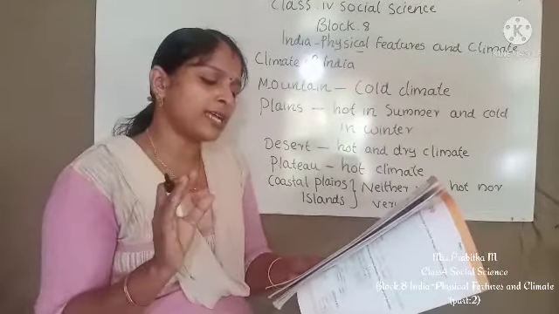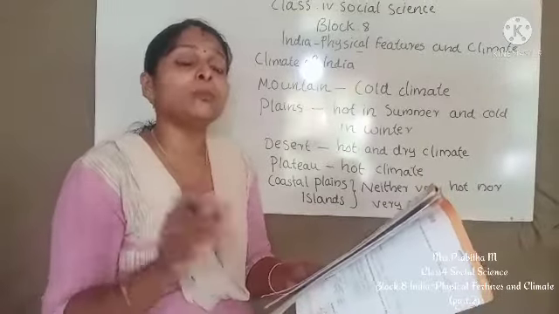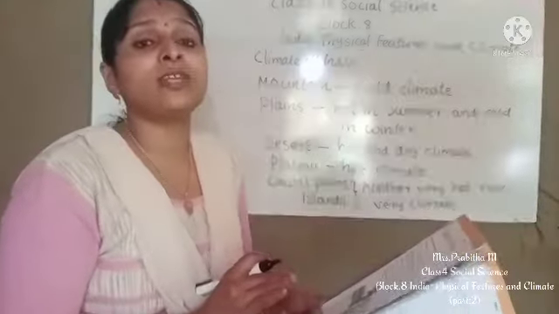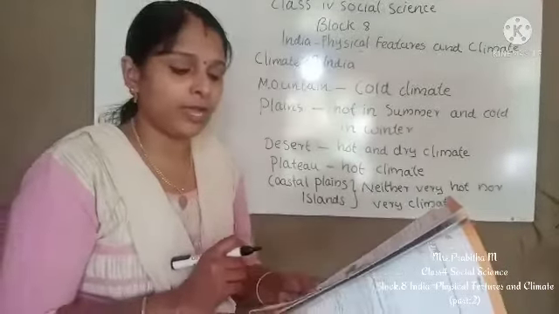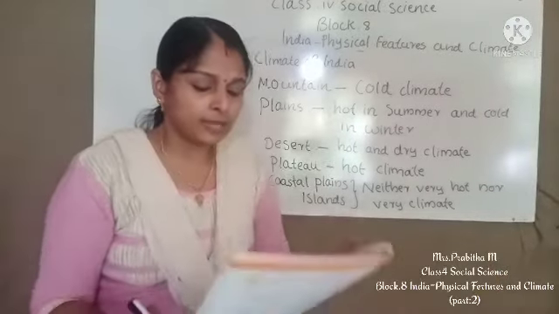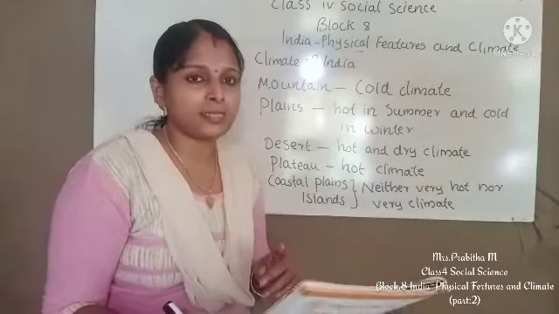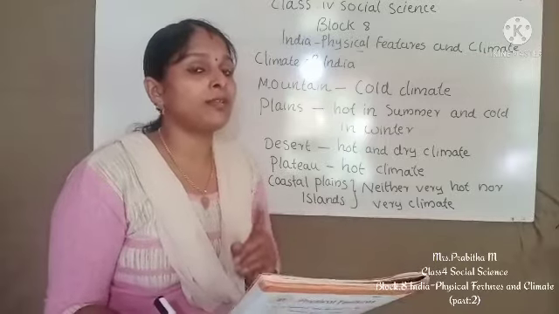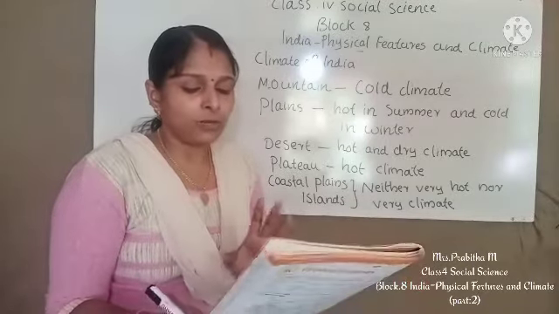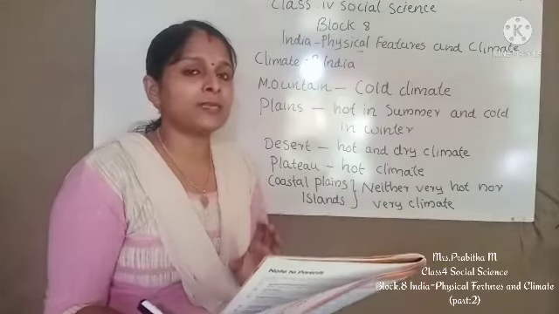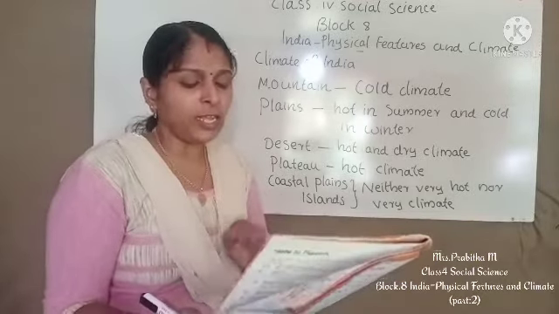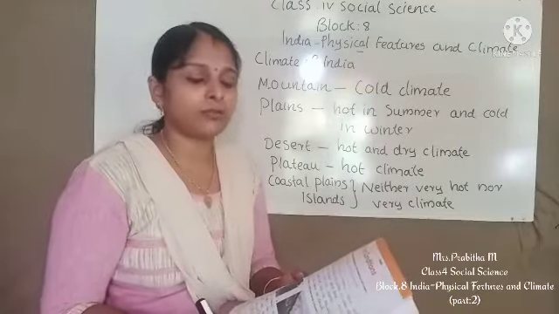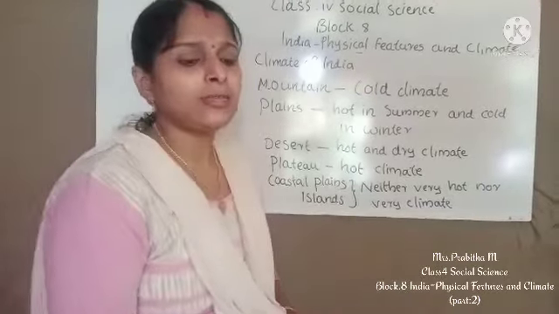So we can understand that the climate in both places is different because of the differences in the physical features of this area. Okay, how can we write the answer? The climate in the coastal areas is neither hot nor cold, but the climate in mountains is very cold. So the climate in both these places is different because of the differences in the physical features of this area. Okay, so this is the way you can write the answer.